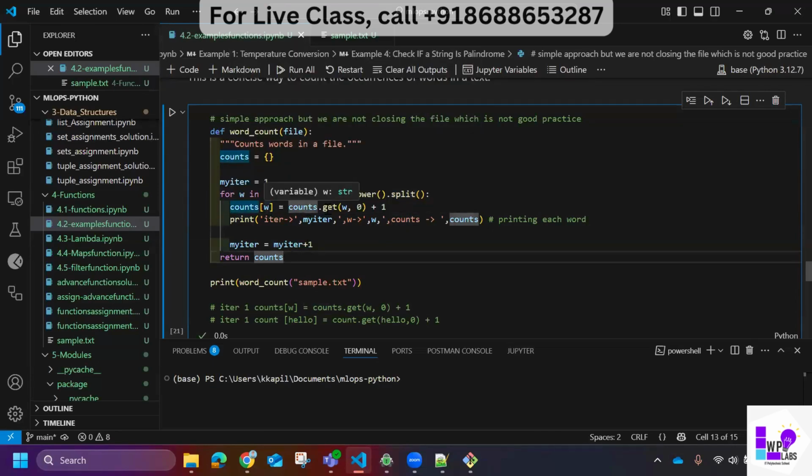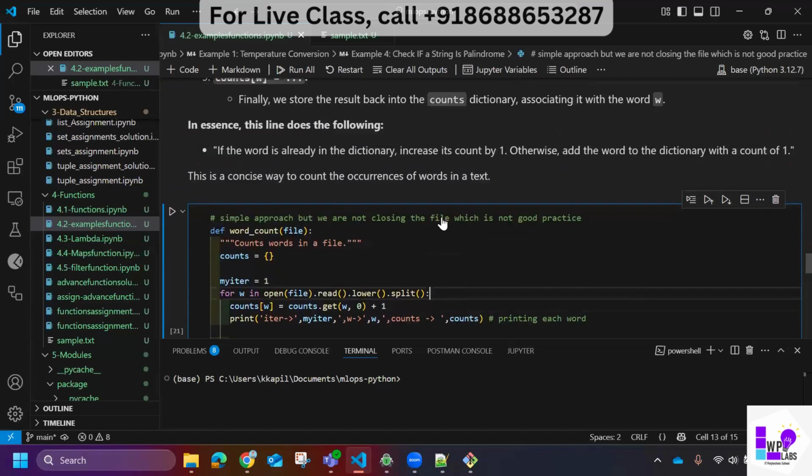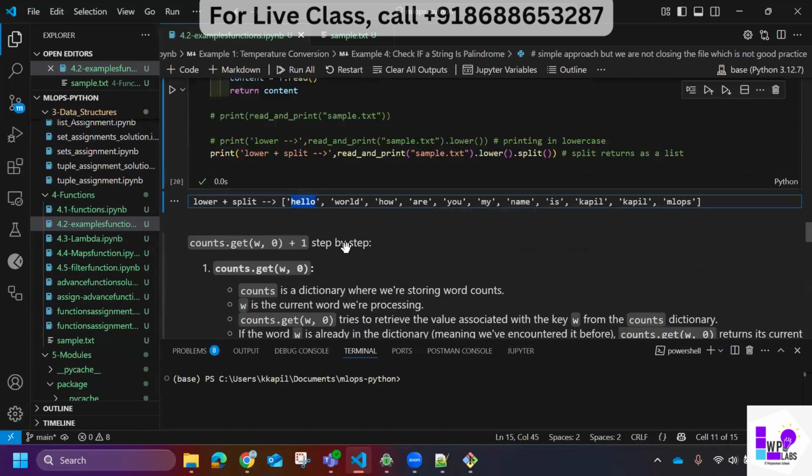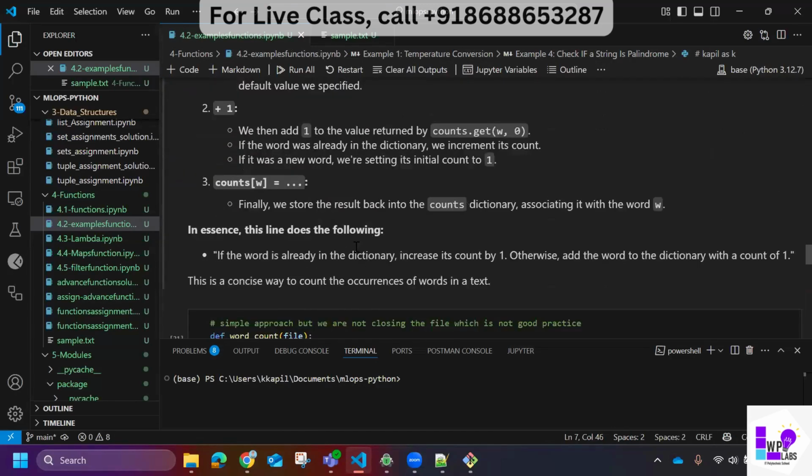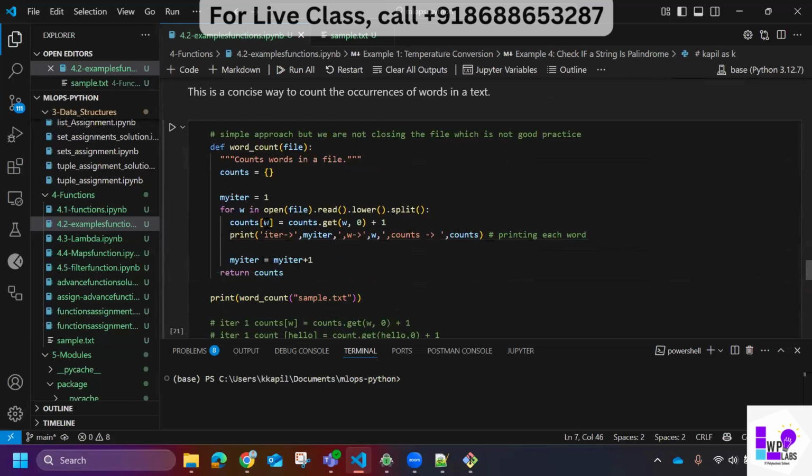count w is equal to count dot get. Now let's understand this first. What is count w? Count w means whatever the word split returns. Split will return hello as a single word. So what will be the count of hello here?